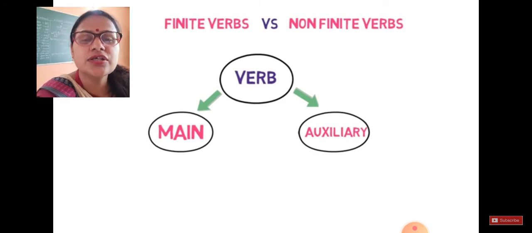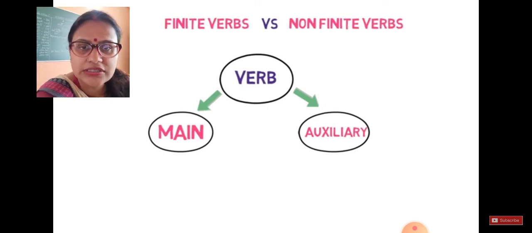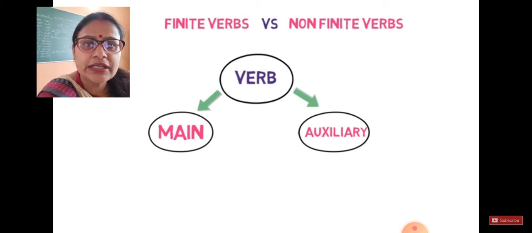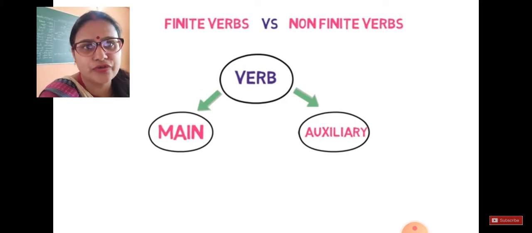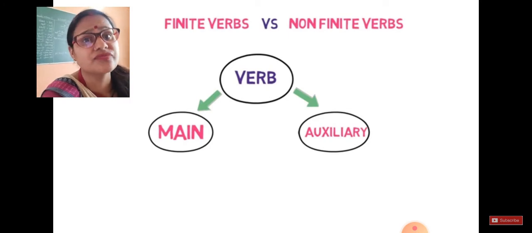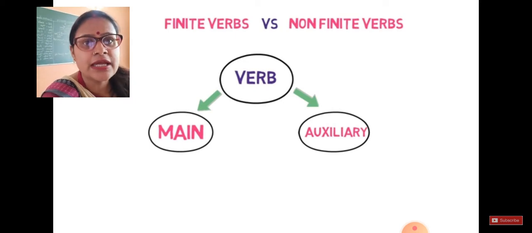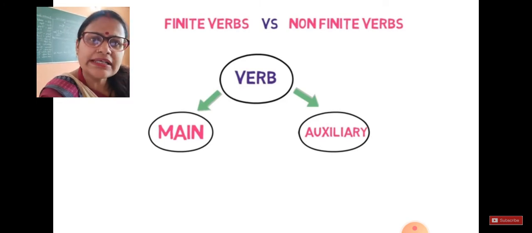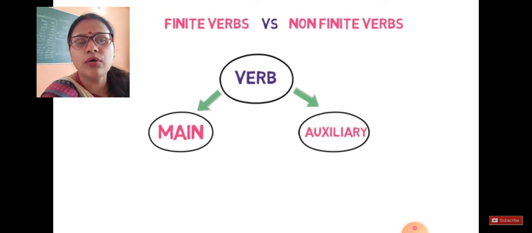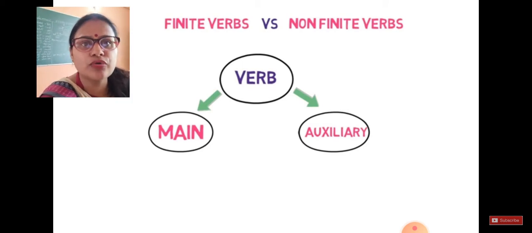In our last lecture we studied all about modals, modal auxiliaries, and in today's lecture we will talk about verbs, but these verbs are going to be described in the form of finite verbs as well as non-finite verbs. You already know what a verb is. A verb is an action word which performs an action in a sentence, right? It is the main word which describes what the subject or doer will do. But what is the role of finite and non-finite verbs? This is what you are going to study today.